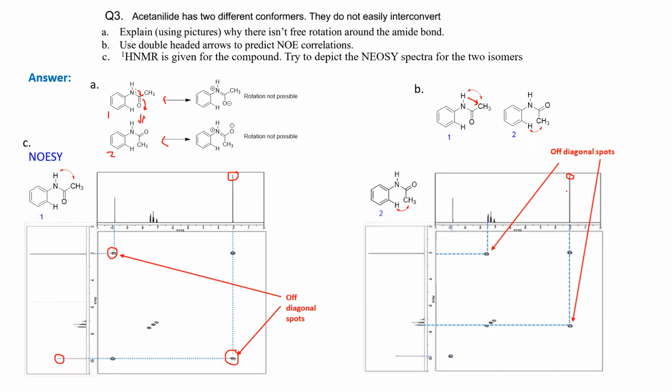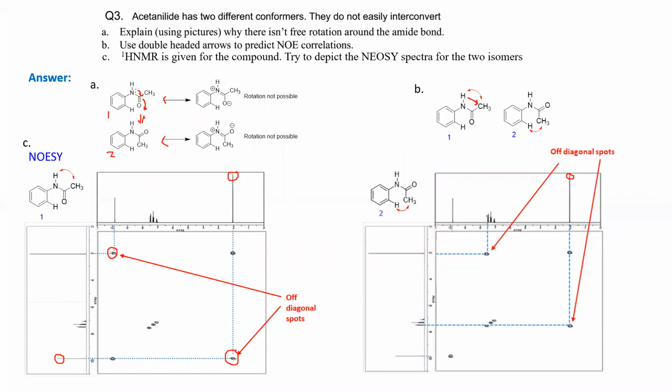Now this is interacting with the orthoproton, right? Now the orthoproton is a doublet, which is the furthest one. Its chemical shift should be the highest among the aromatic protons because we have the electron withdrawing group. If you look at the conformer, you have a positive charge generation on the nitrogen. That means this proton will be the most de-shielded, so this proton's value will be the highest one.